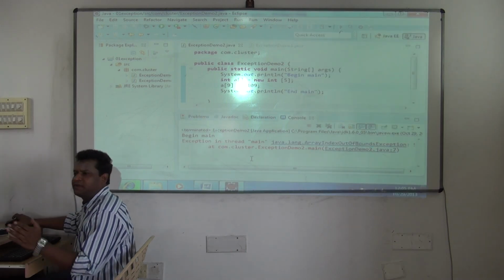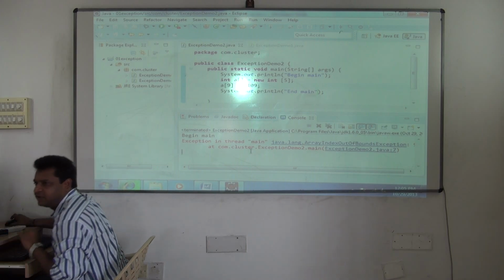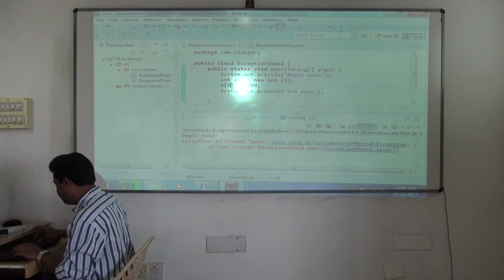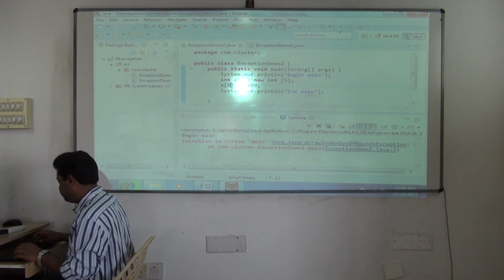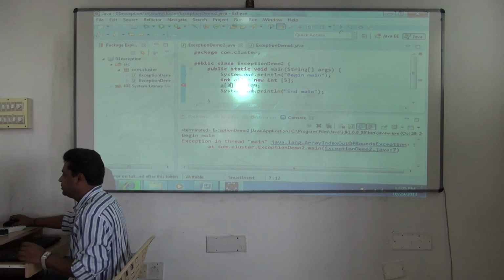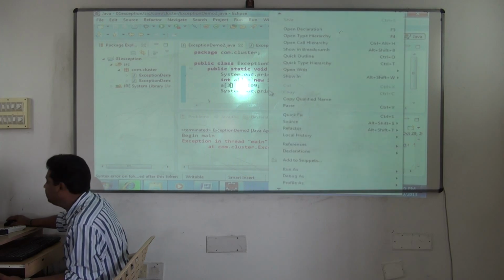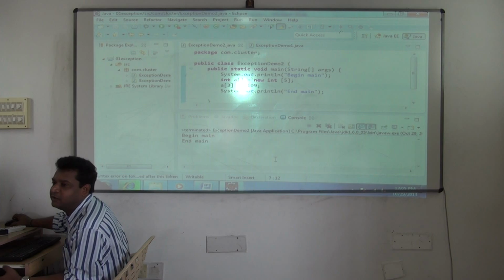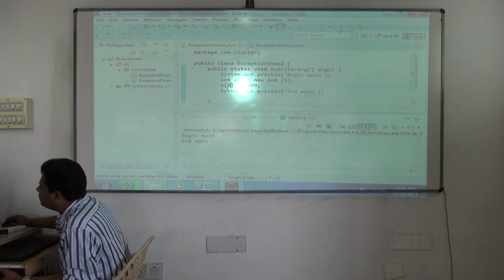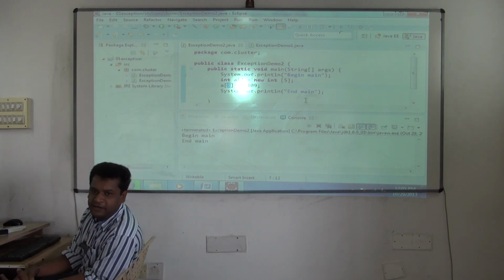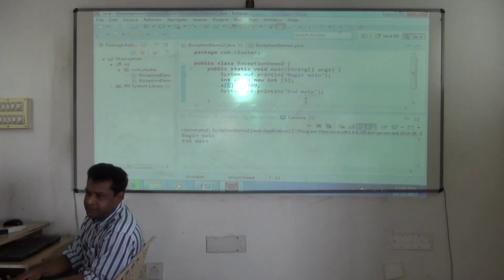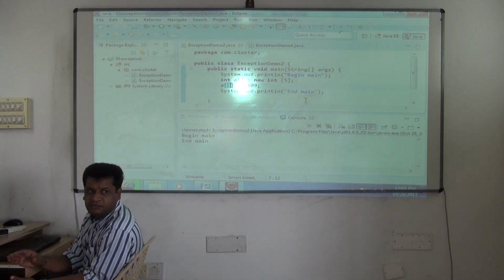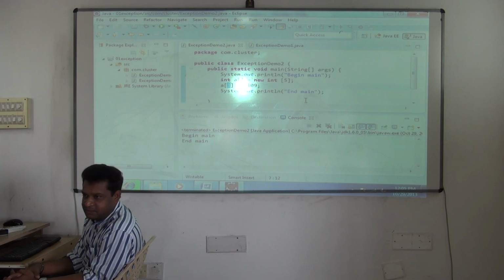Correct? Sometimes when the output is jumbled up, you re-execute, you will get the output correctly. Fine. But if you give a proper value, it will execute. Begin main and end main both will execute. But if you are not giving a proper value, and these values also will come dynamically. At array index and all, the user will be giving the size and then filling the values. But by chance if you work with an index which is not in the range, you'll start getting ArrayIndexOutOfBoundsException.